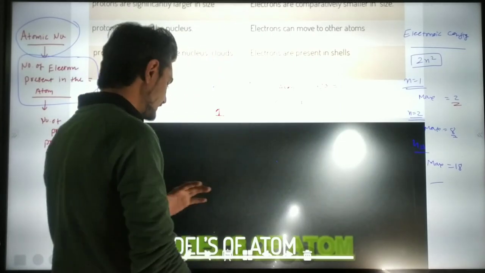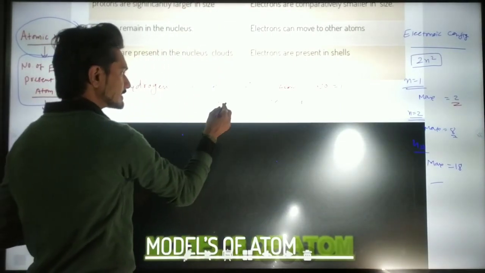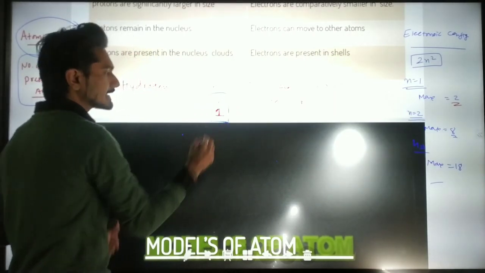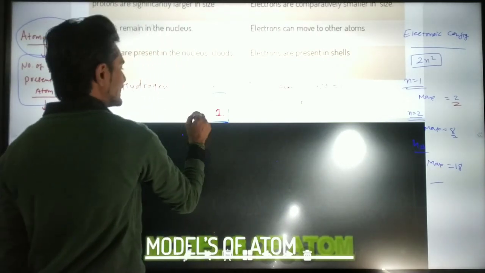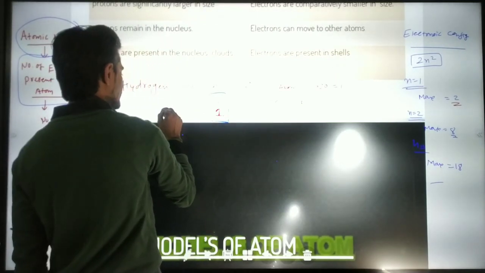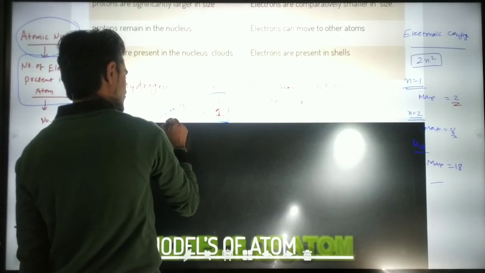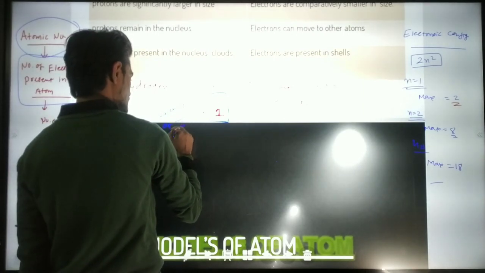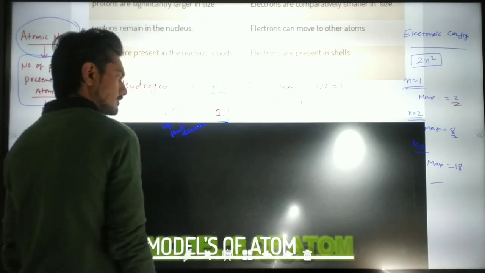Now it is an important topic, please pay proper attention here. The number of electrons present in the last orbit can be considered the valency of that atom.